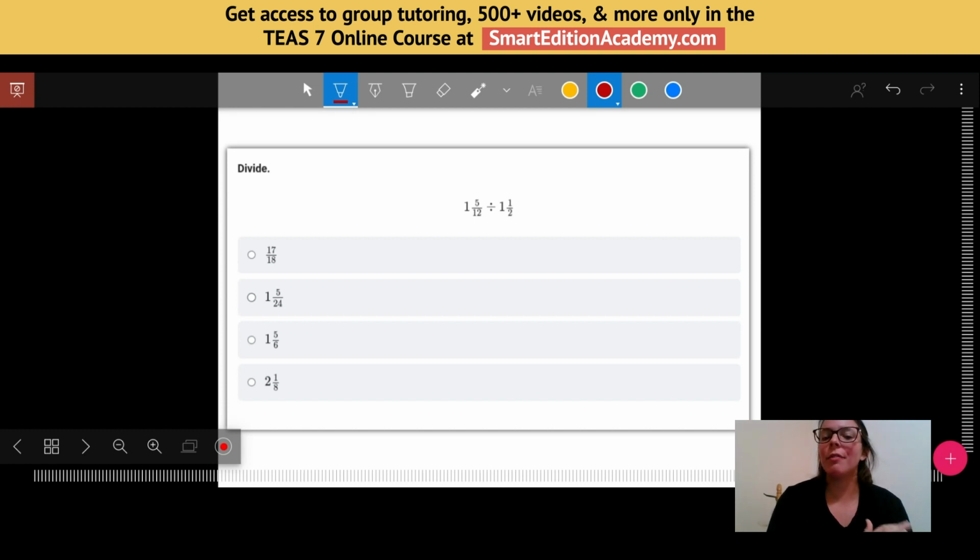So how am I going to divide these mixed numbers? For me personally, what I like to do is I like to turn them into improper fractions. So all that means is I'm going to have a fraction with a numerator over a denominator. Just happens to be the numerator is bigger than the denominator. Sometimes you call that a top-heavy fraction, but that's fine because then we can actually divide it. So here's my strategy to go from mixed numbers to improper fractions. So I'm just going to write this a little bit bigger so you can see what I'm doing.